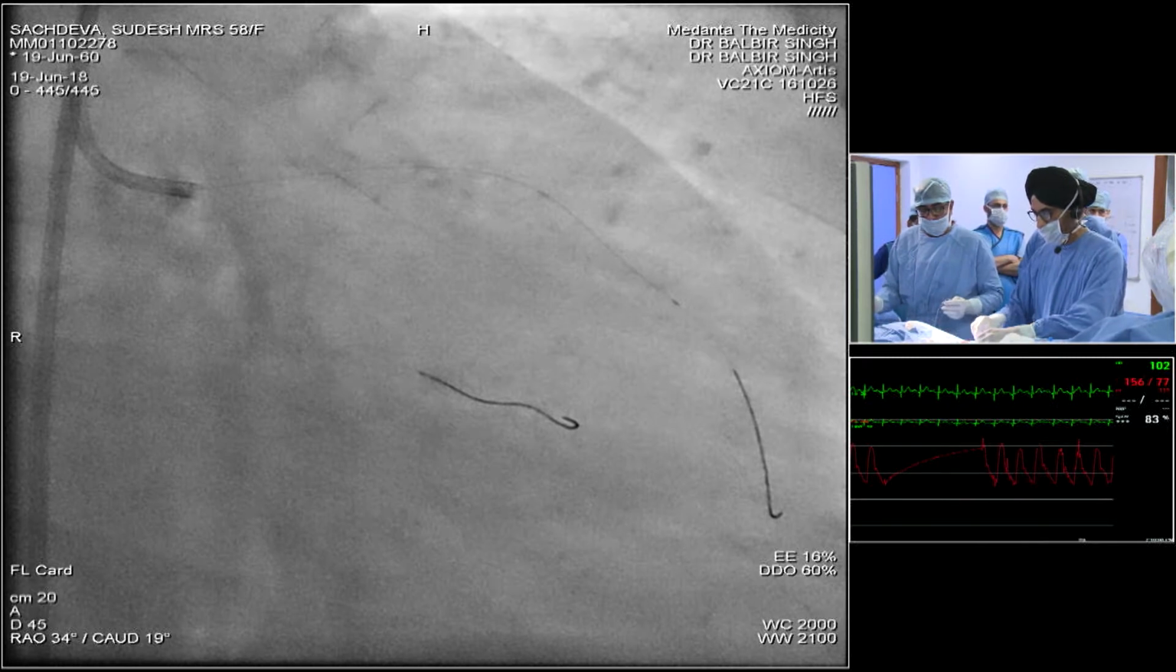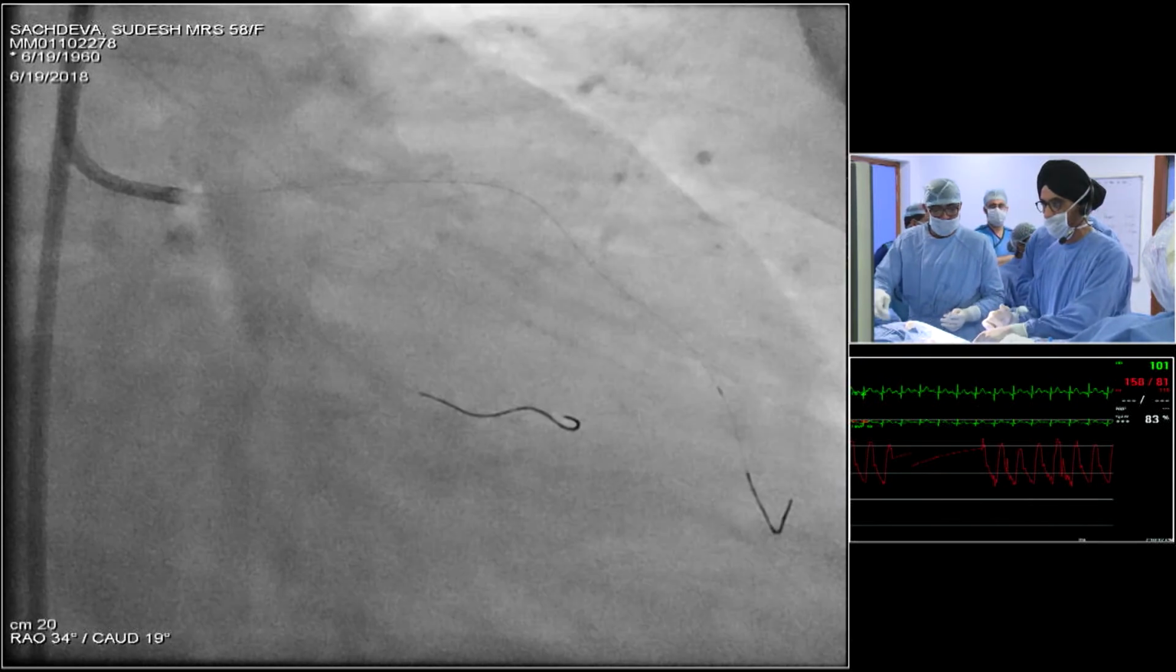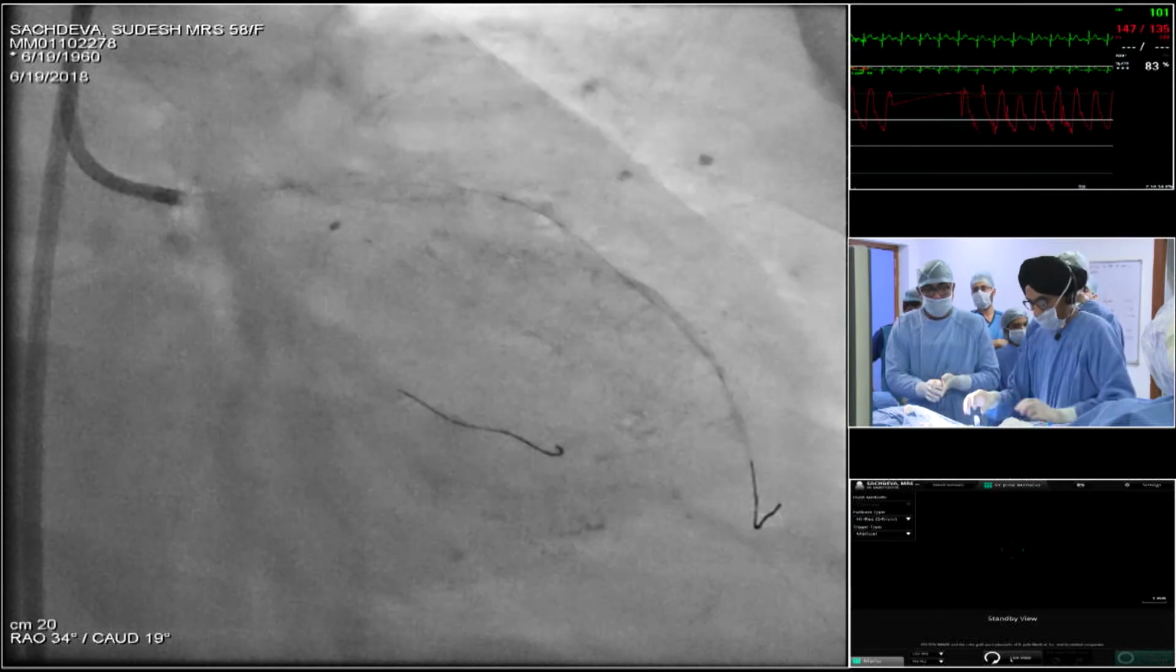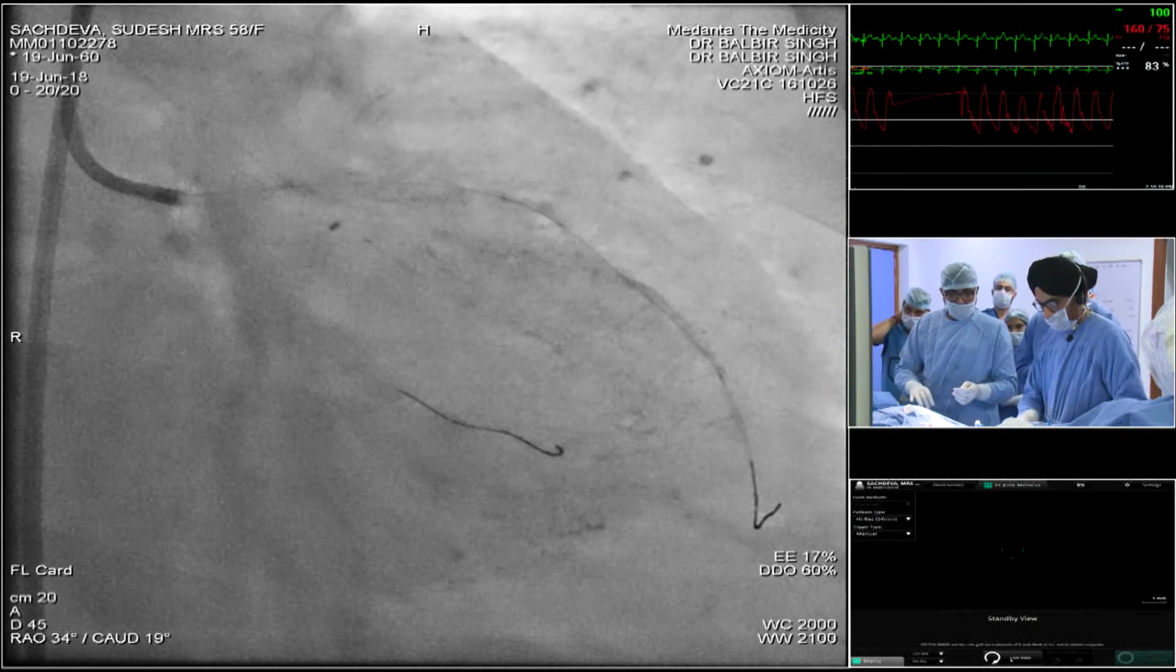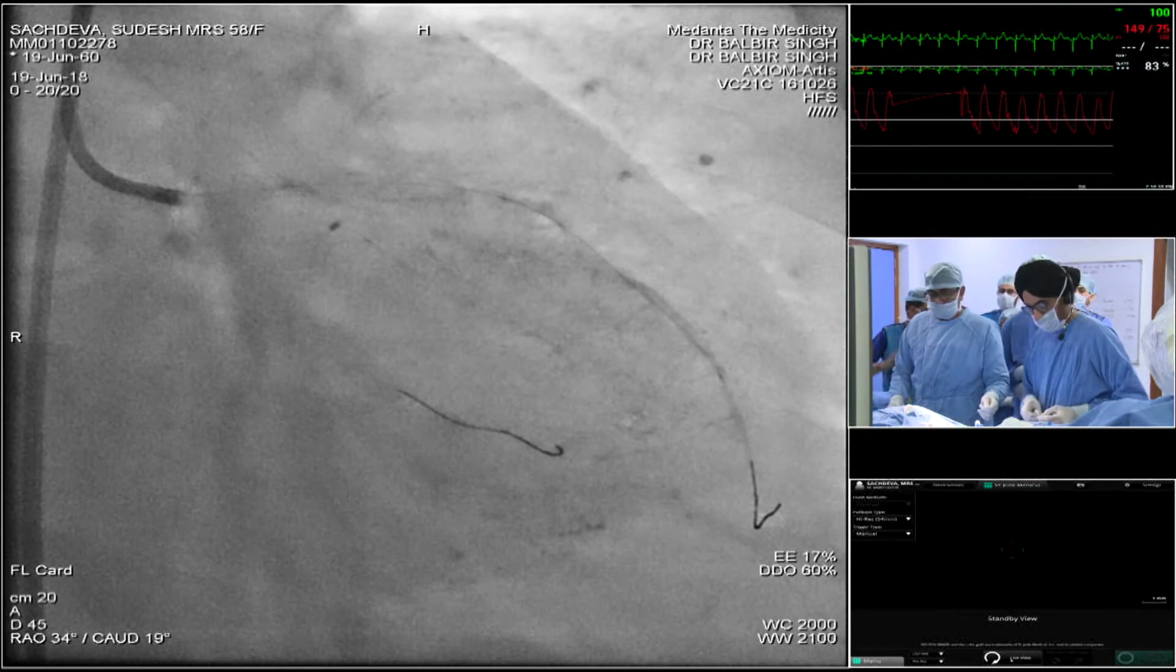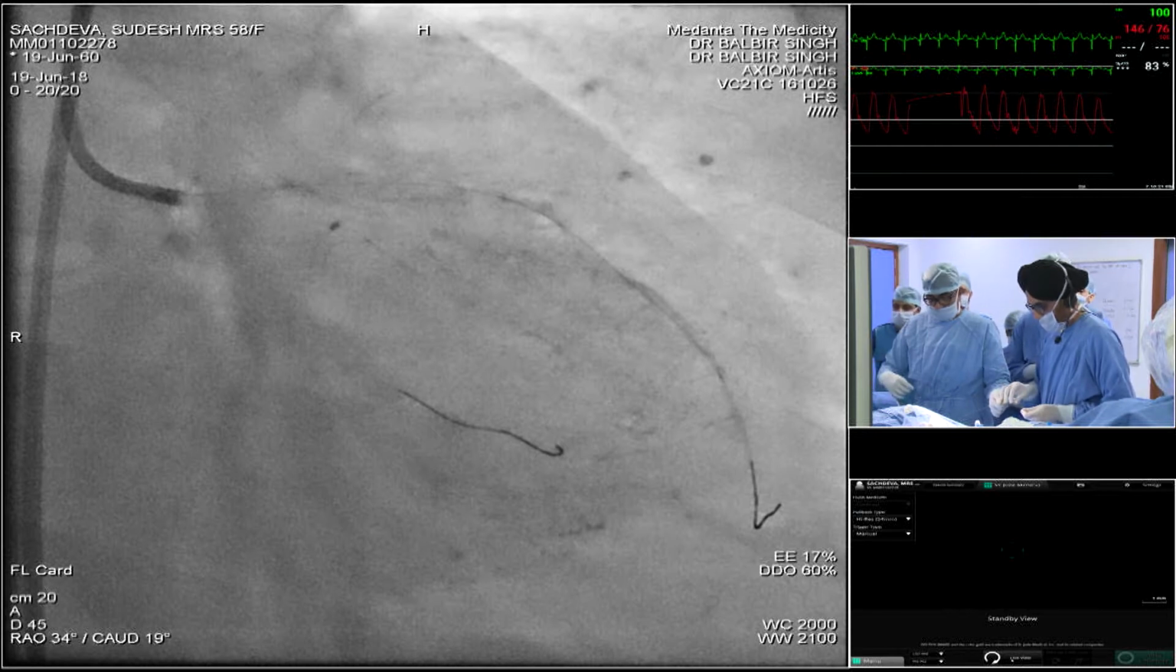I don't think that PCSK9 is just yet available in India. No, it is available, but I think now it's supposed to come very soon. It's available. Dr. Pathak is in the audience. I'm sure she'll tell me. Coming, yeah.